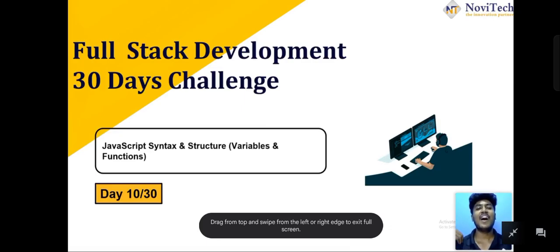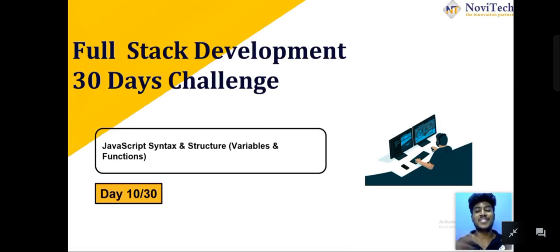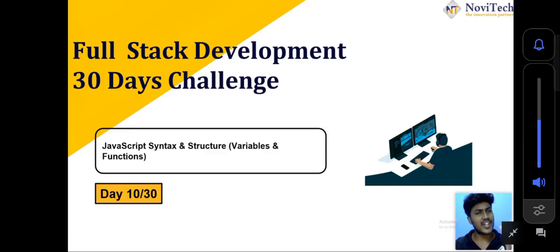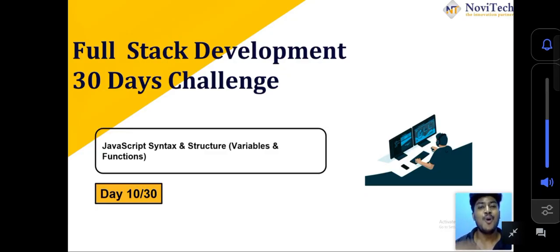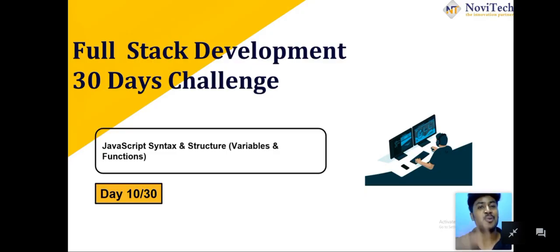This is our day 10. Moreover, in this day 10, we are going to see the syntax and structure of JavaScript, and how to declare a variable and how to declare a function.